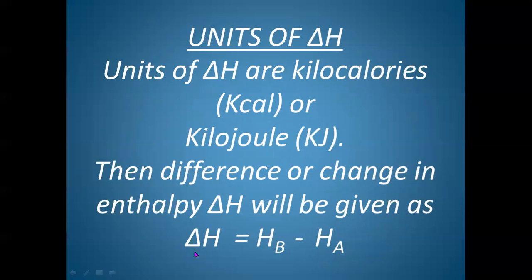So we should remember that for an exothermic reaction, delta H is negative, meaning the heat or energy is given out by the system or the reactants. And if it is positive, the reaction is called endothermic, during which heat is absorbed.